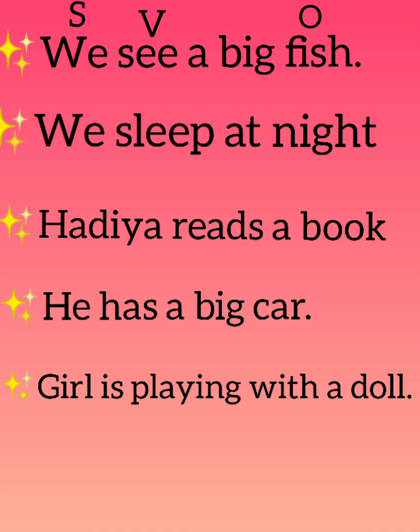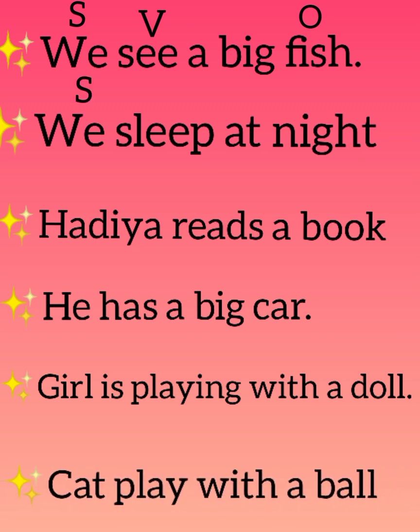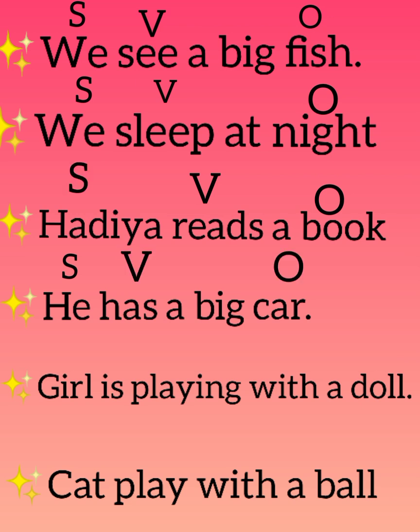Next is, we sleep at night. We is the subject. Sleep is the verb. Night is the object. Hadia reads a book. Hadia is the subject. Reads is the verb. Book is the object. He has a big car. He is the subject. Has is the verb here. Car is the object. The next sentence is, girl is playing with the doll. Girl is the subject here. Playing is the verb. With the doll, meaning doll is the object.